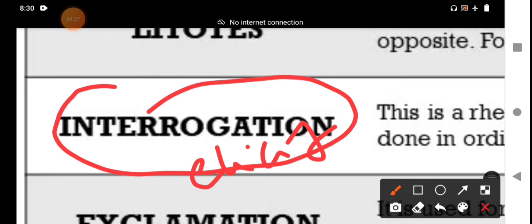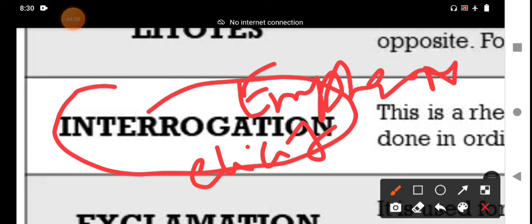It is used to convey an idea or meaning with rhetorical force, to strongly assert. The purpose is not to ask the question. But why did you ask? To make emphasis upon the statement. Emphasis, that is more important. Emphasis upon the statement.